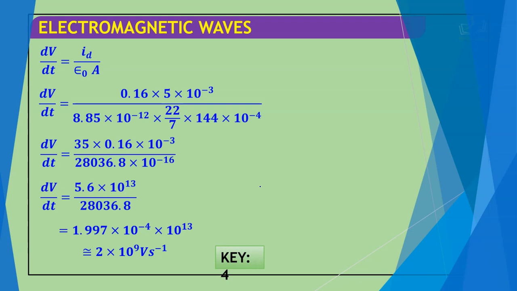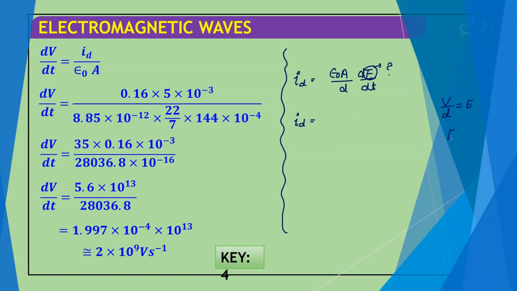Students, there may be a little bit of confusion. We saw ID is equal to epsilon naught A by d dE by dt. Some students may be thinking, ma'am, here E is given but we are using dV. Why? We know that V by D is equal to E. So instead of V, if I want to calculate, it will be E into D. Clear? Or we just place the value of E as V by D.